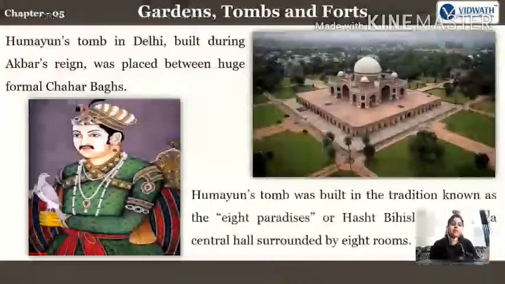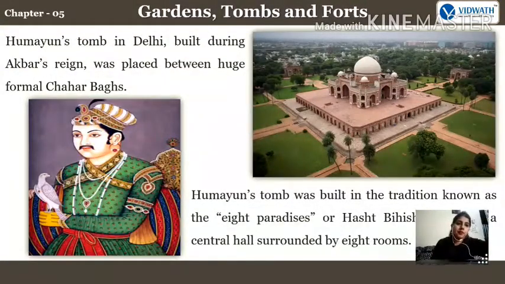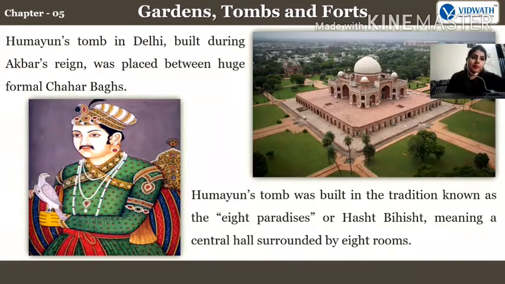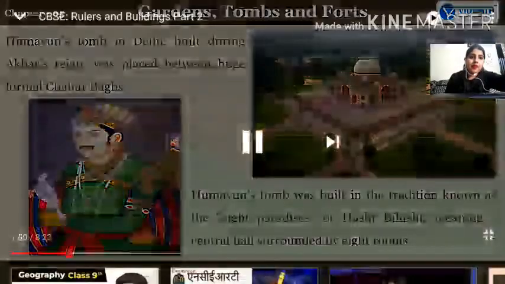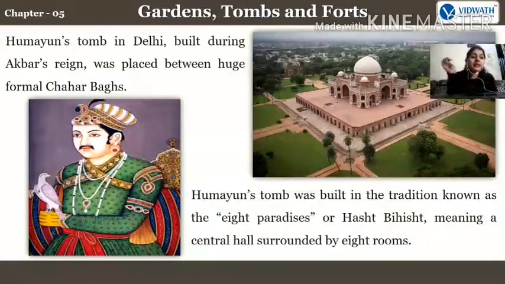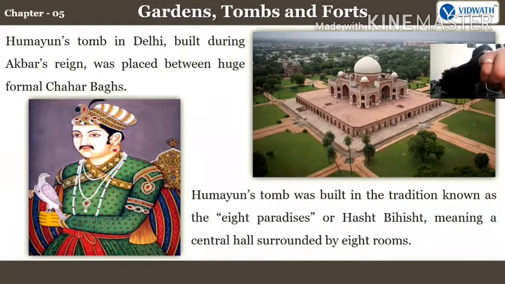Okay. Humayun's tomb was built in the tradition known as the Eight Paradises or Hasht Bihisht, meaning a central hall surrounded by 8 rooms. What is meant by Eight Paradise or Hasht Bihisht? Meaning a central hall surrounded by 8 rooms. There is a central hall you can see on the top of the tomb, right? There is one central hall, and it is surrounded by 8 rooms. That was known as Eight Paradise.